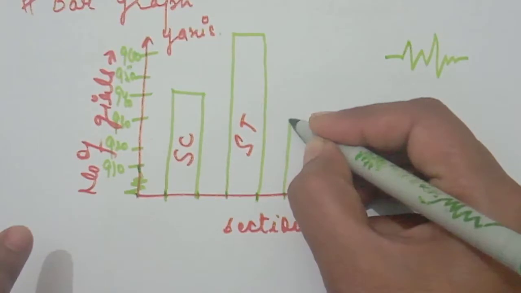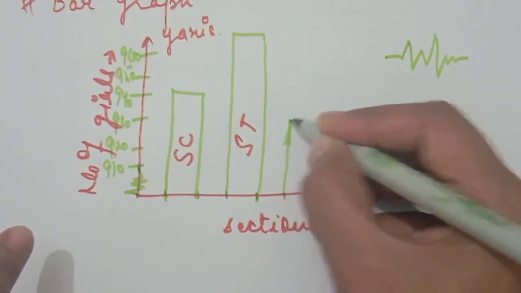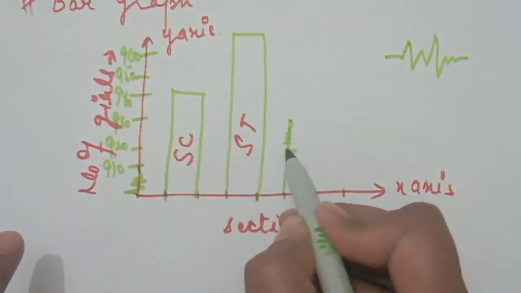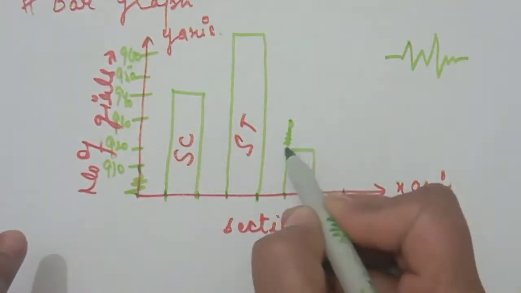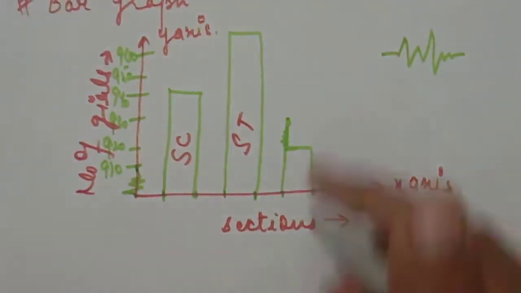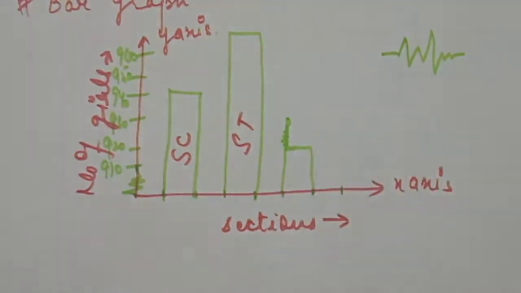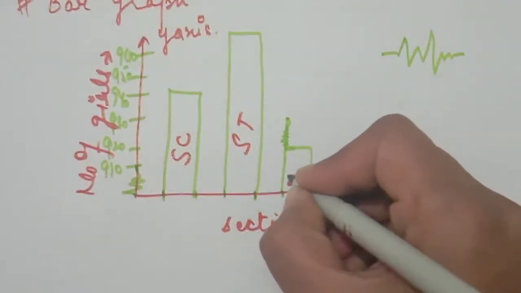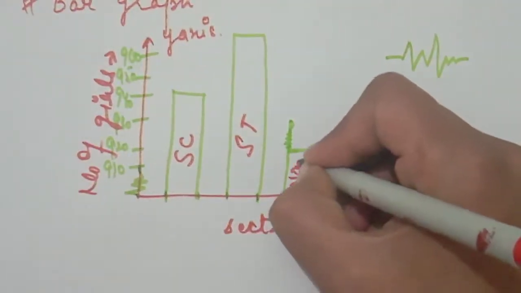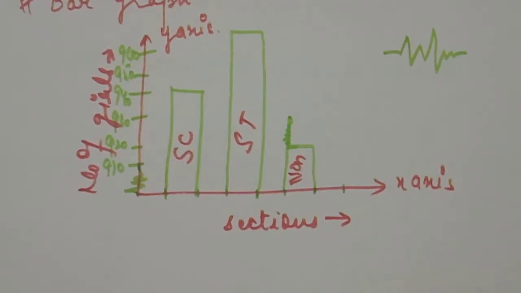So the second bar is up to 920, from here only, not this. So we have none. Now next is backward district, 950.